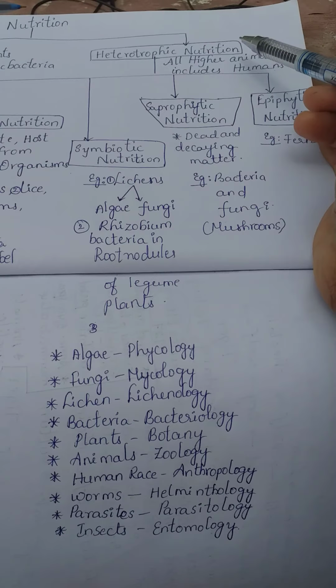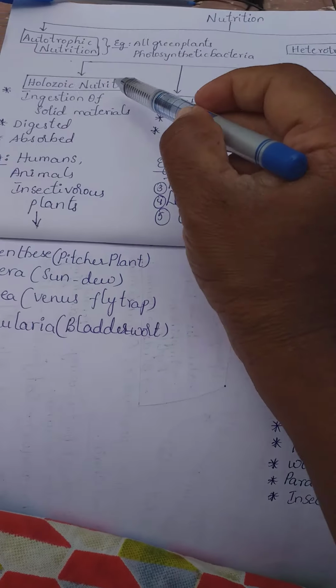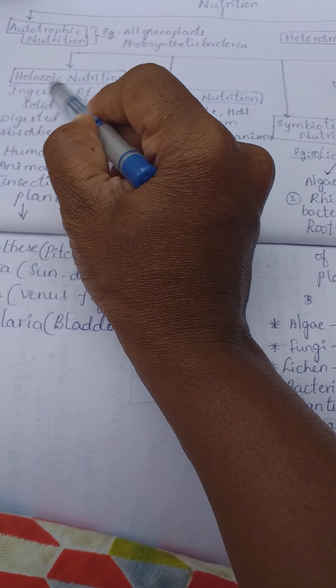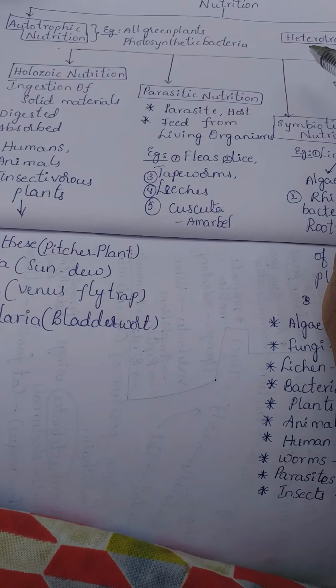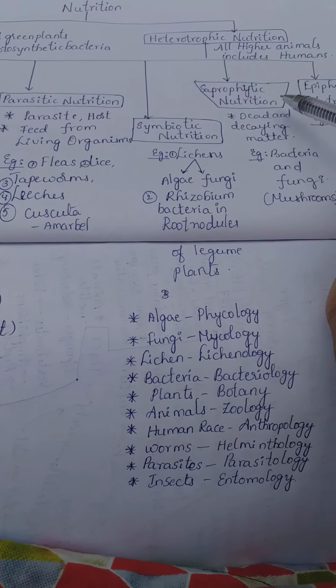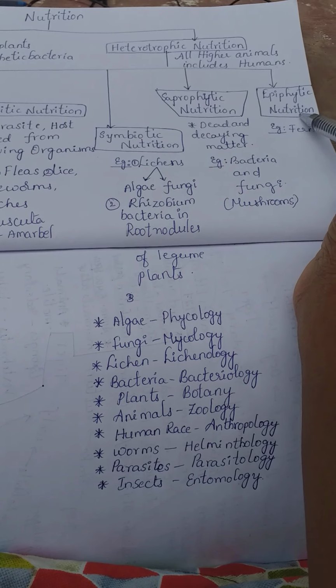So heterotrophic nutrition is of mainly 5 types: holozoic nutrition, parasitic nutrition, symbiotic nutrition, saprophytic nutrition, epiphytic nutrition.